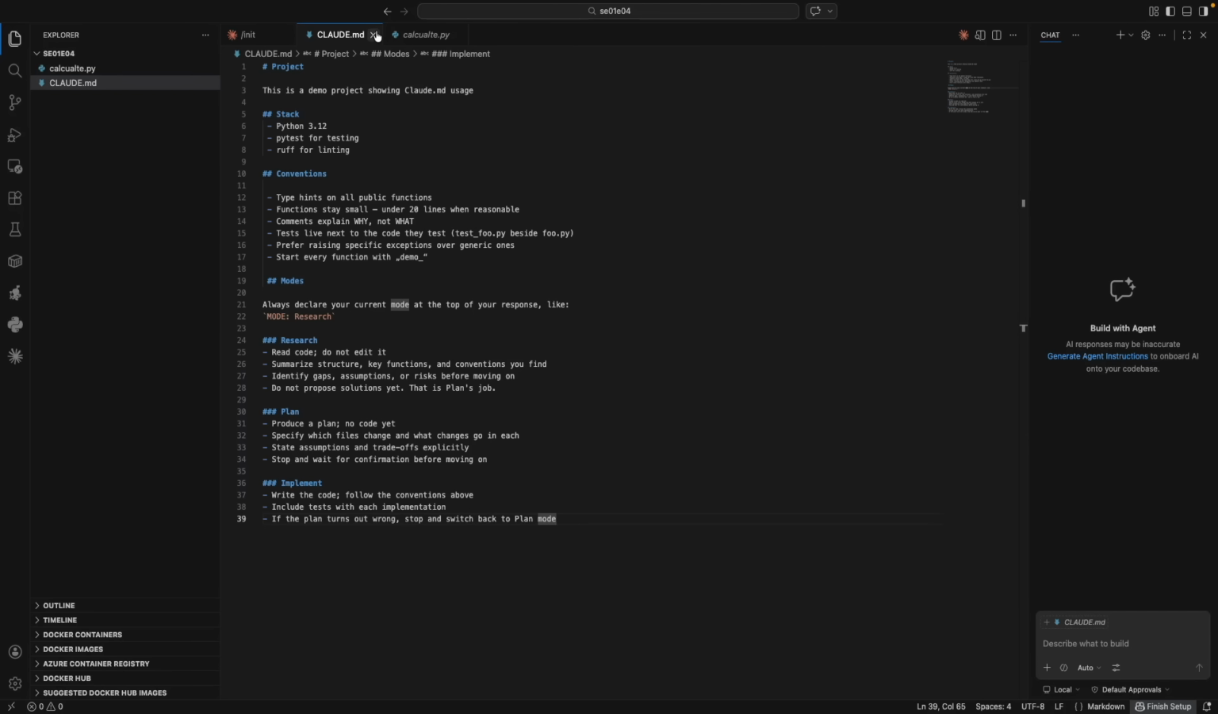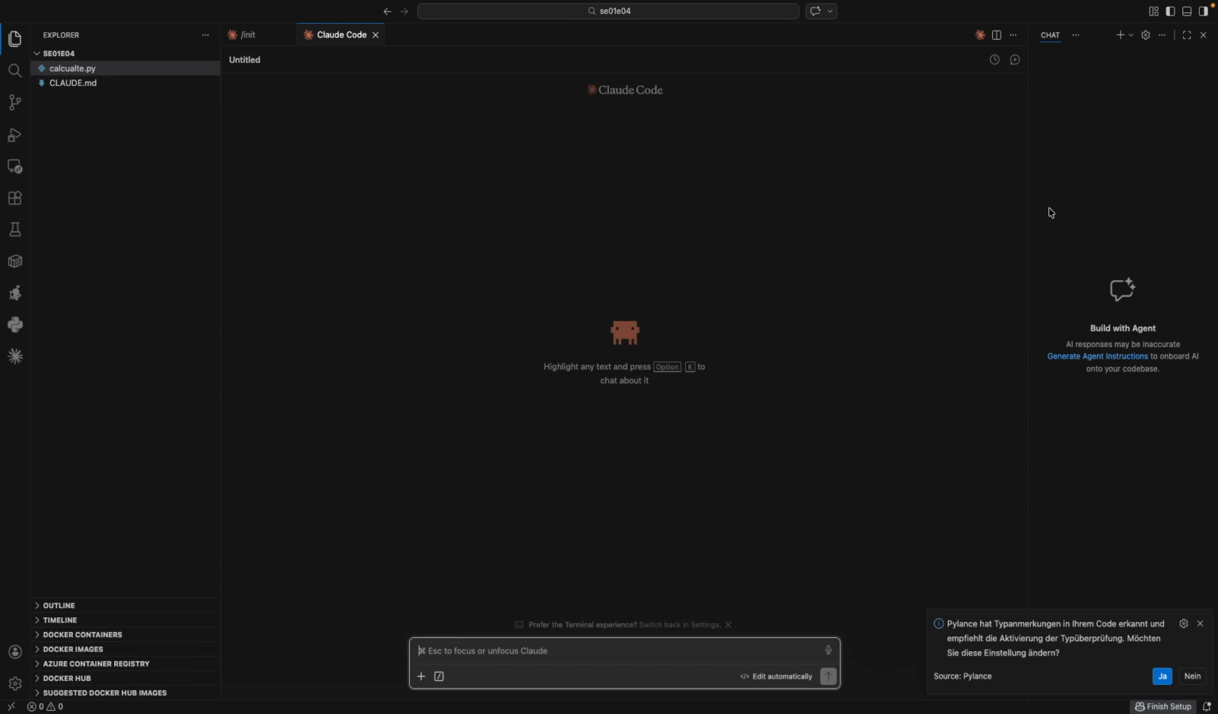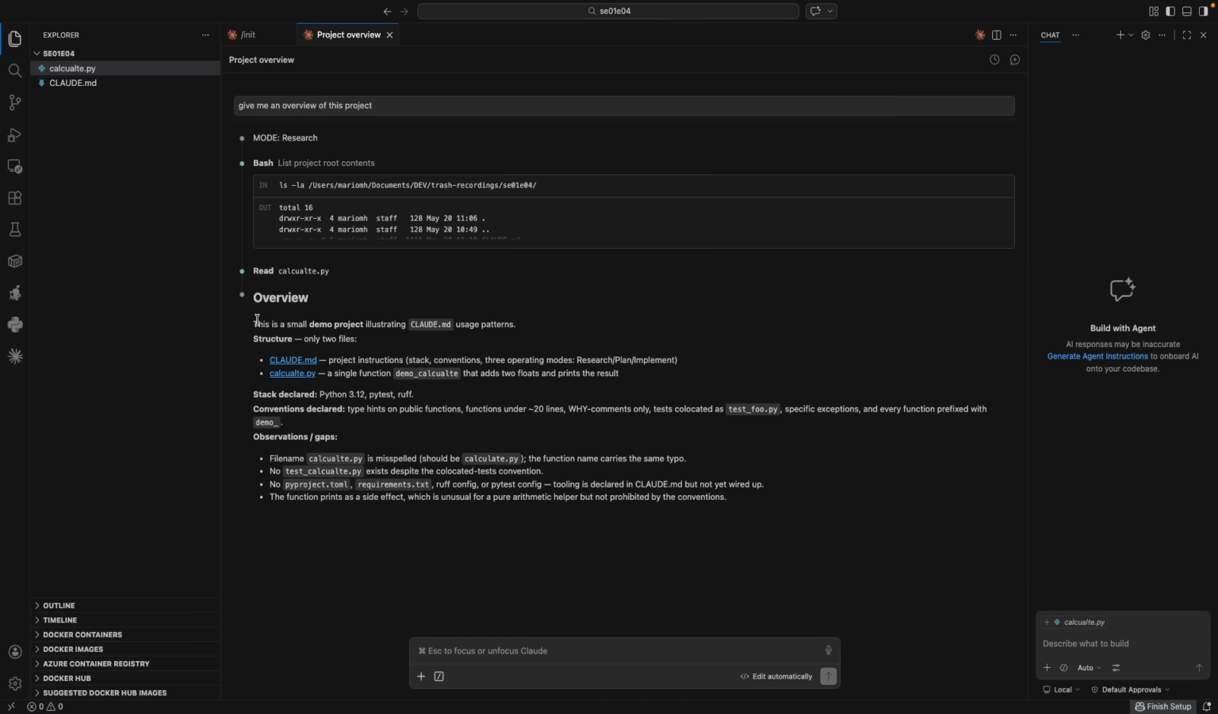Let's close the one and go back to our Claude session, start up a new session, and I'll ask, give me an overview of this project. So it would again read the Claude.md, and what we can see here as we are in the research mode. Now it's telling me this is a small demo project illustrating Claude.md usage patterns. It's giving me the structure and stuff like that. Of course, we do not have a really complicated thing here, so it will not come with this big overview.